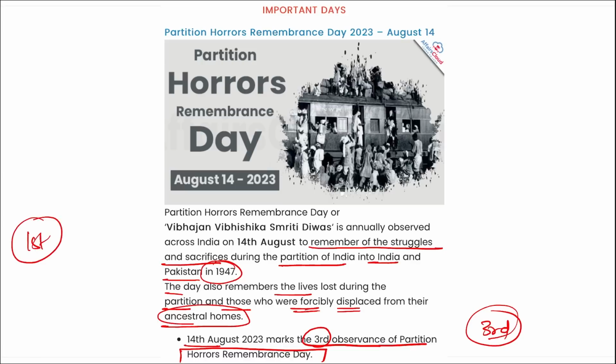So if asked when was the first edition, it was in 2021, then in 2022 and in 2023. So it is the third ever edition of this day observed.